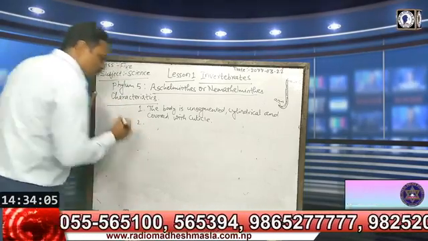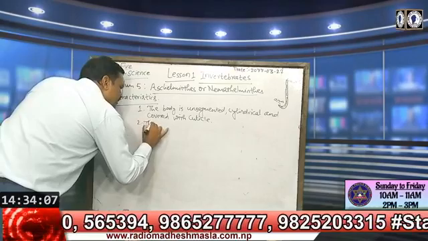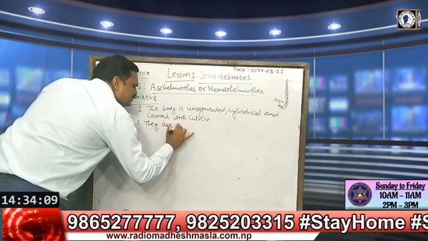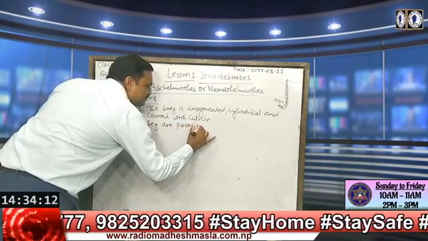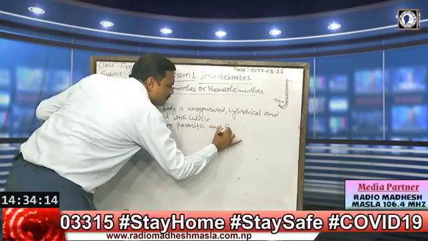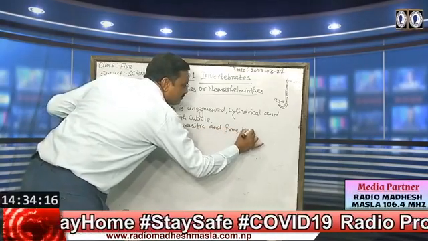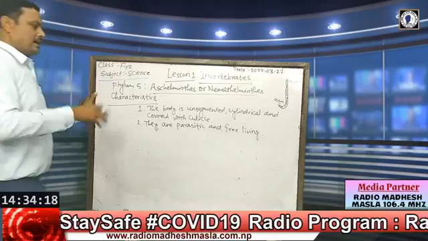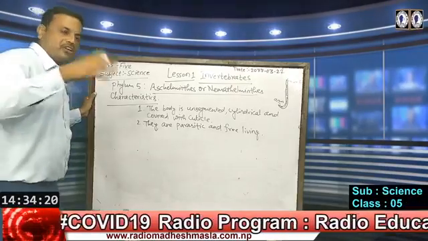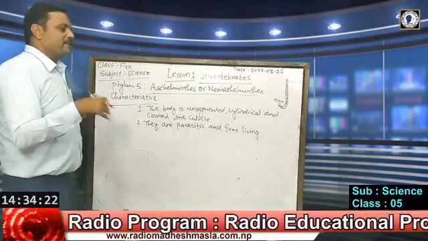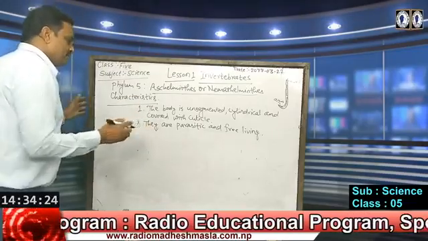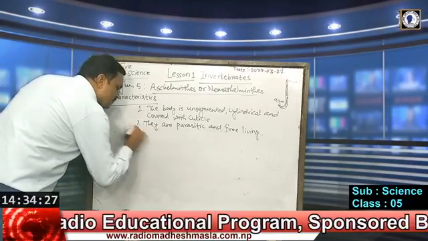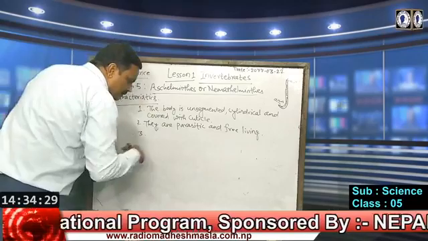Number 2, they are parasitic and free living. Means some animals are parasites, they live inside the body of other living hosts, and some are free living, they get their food outside, they are living either in water or on soil.